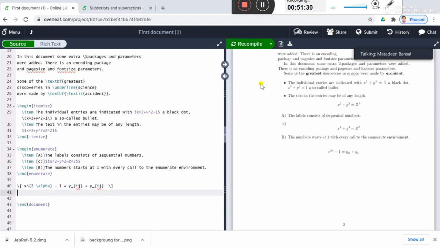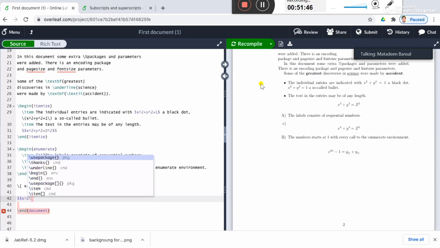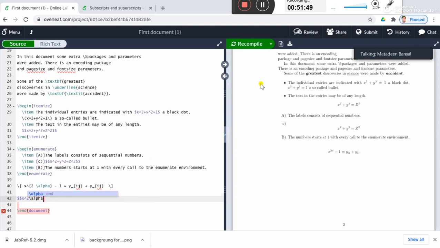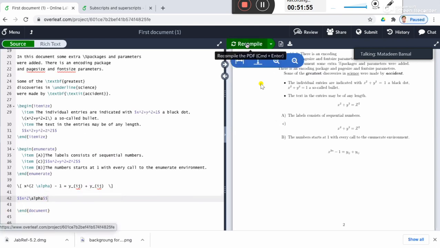Here x raised to power 2 alpha minus 1. Suppose I want x raised to power 2 alpha, and if I have written x raised to power 2, then backslash alpha, right, what will appear? Let's check what will appear. It is x raised to power 2 multiplied by alpha, but I want x raised to power 2 alpha. So what I have to do for this superscript, I have to use this symbol, right?